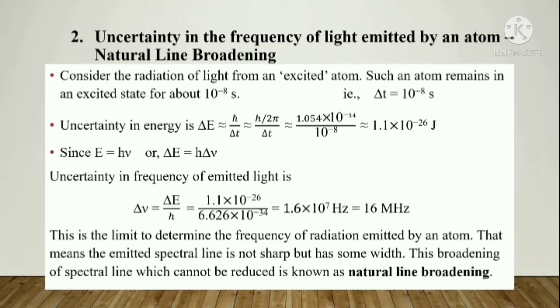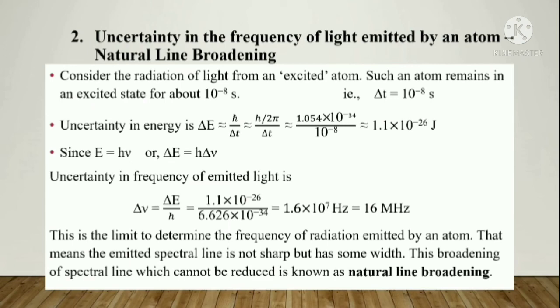Okay, now what is the application? Uncertainty in frequency. As we know, energy is related to nu, frequency. We can write delta E is equal to h delta nu. E is equal to h nu, we know. So if there is uncertainty in energy, we can find the uncertainty in frequency from it. We can't take delta h because h is a constant. So there is no uncertainty in Planck's constant. So h is written as it is, and we take delta nu.